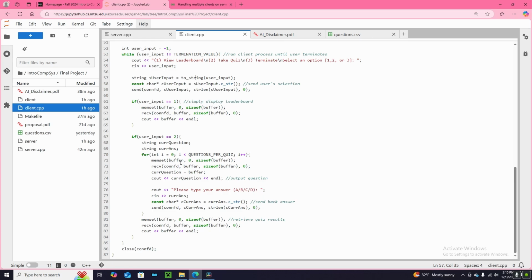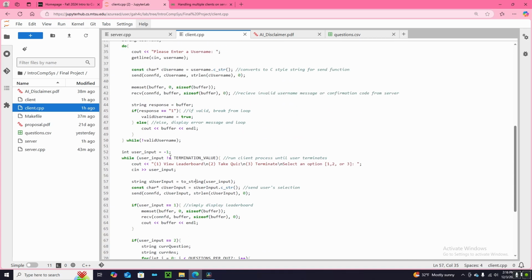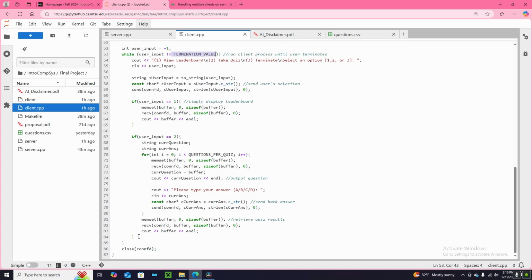If the user wants to take a quiz, which is option 2, it's going to enter a for loop and basically request a question each time, and then it's going to output that question to the user. Once again, it's already in the correct format, and the user is going to be prompted to type an answer. Then the answer that the user types is going to be sent back to the server. Then at the end, it's going to display the quiz results to the user, once again, in the correct format. And then any other value, or I should say the termination value 3, if that is chosen, it simply exits this while loop and closes the connection.